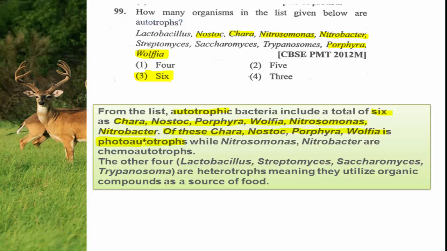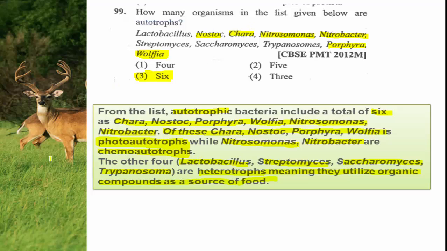They prepare their food using light as a source of energy, while Nitrosomonas and Nitrobacter are chemoautotrophs. These two, Nitrosomonas and Nitrobacter, are chemoautotrophs, whereas Nostoc, Chara, Porphyra and Wolffia are the photoautotrophs. The remaining Lactobacillus, Streptomyces, Saccharomyces, that is yeast, and Trypanosoma gambiense, sleeping sickness, are all heterotrophs, meaning they utilize organic compounds as a source of food. So the bifurcation is mentioned here so that you know.